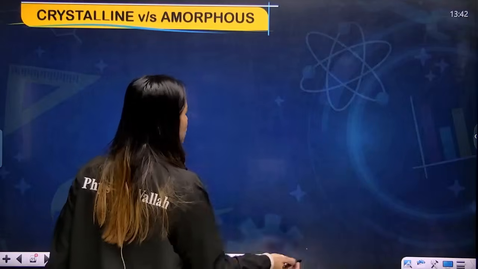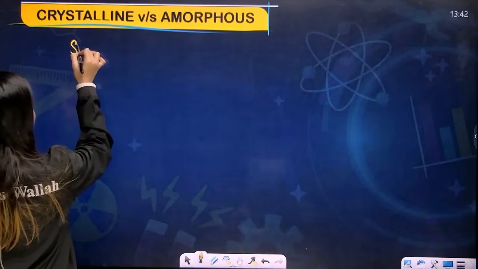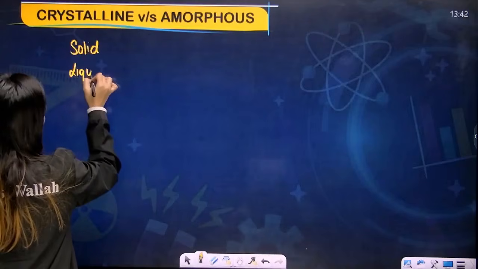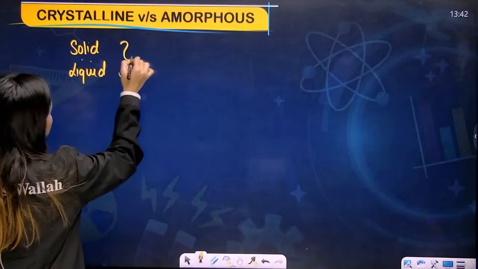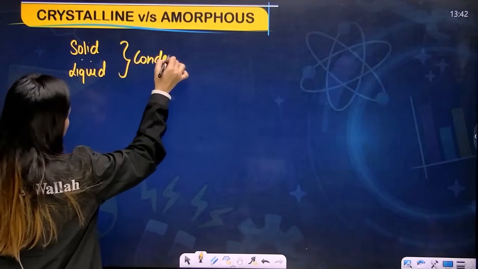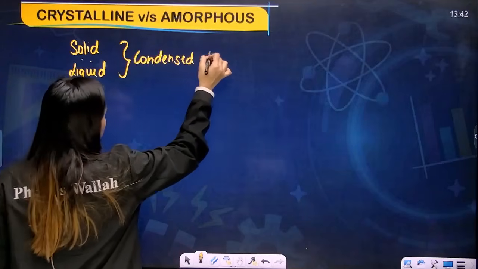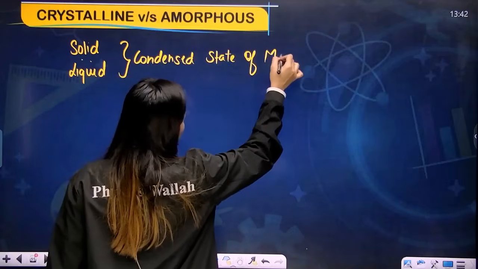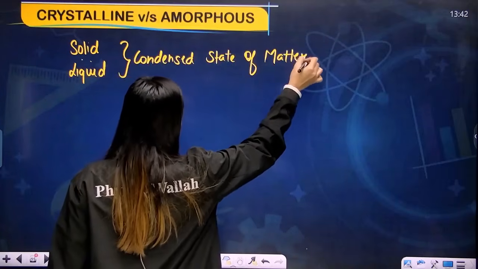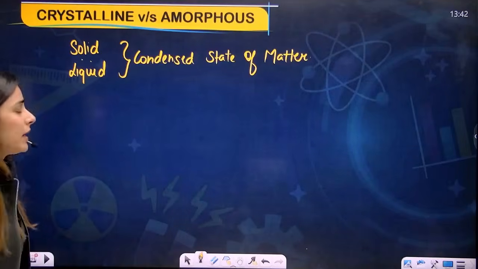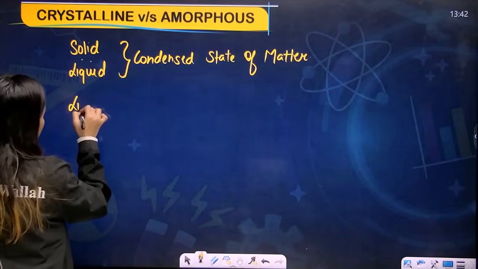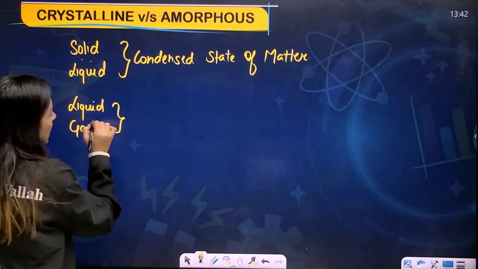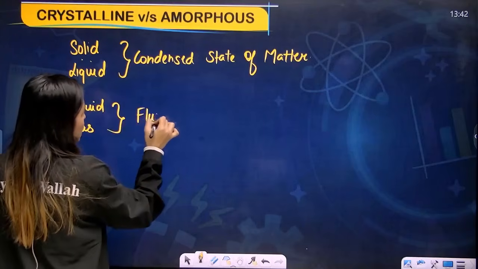So now, my dear students, if we talk about the solid state and the liquid state, we call it the condensed state of matter. Okay, yes, perfect. Next, if we talk about the liquid and gaseous state, these are, my dear students, known as fluids.